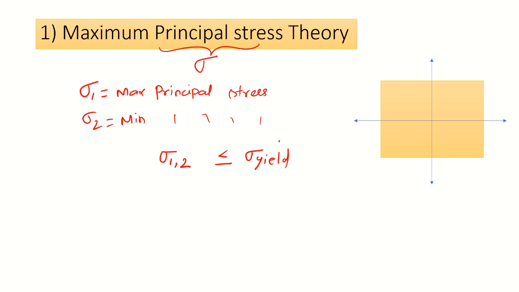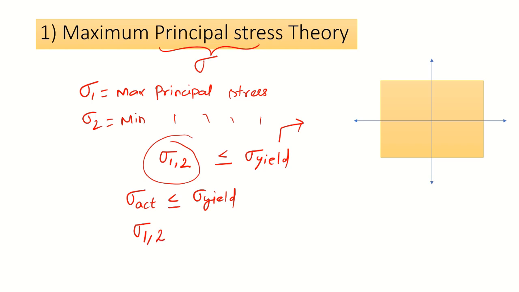This sigma yield is a constant for different materials. So this sigma 1, sigma 2 must be less than or equal to sigma yield.